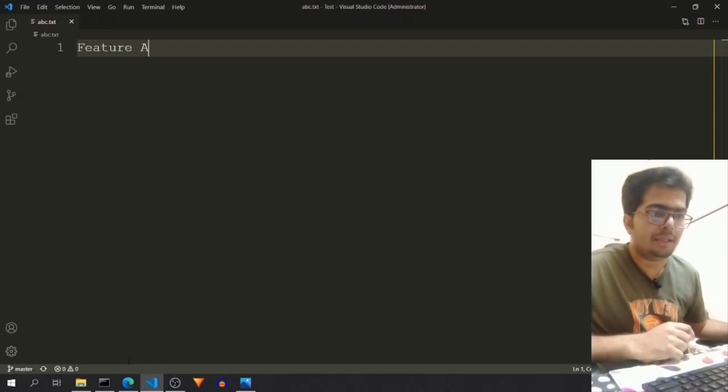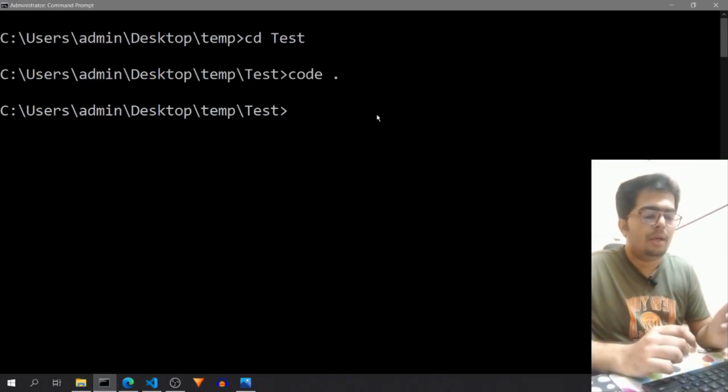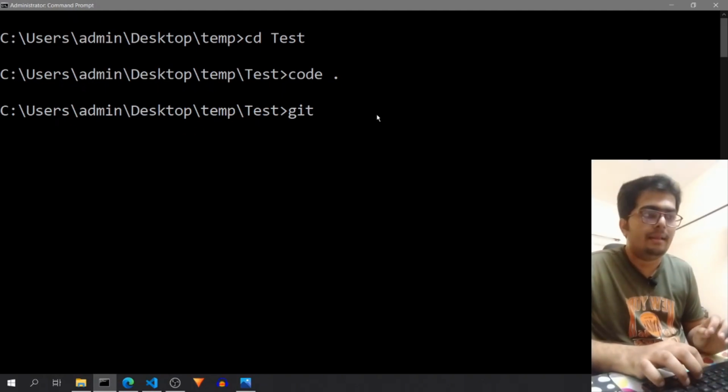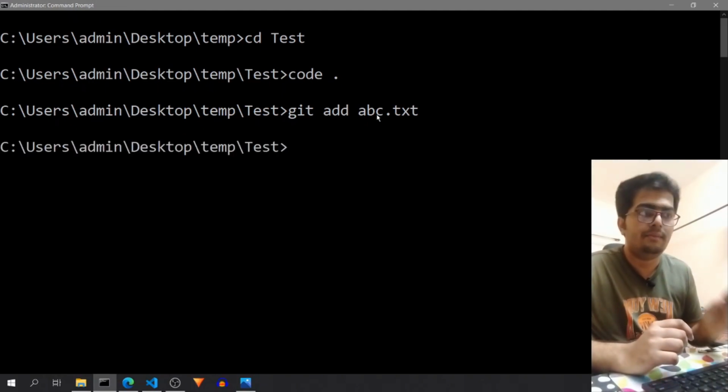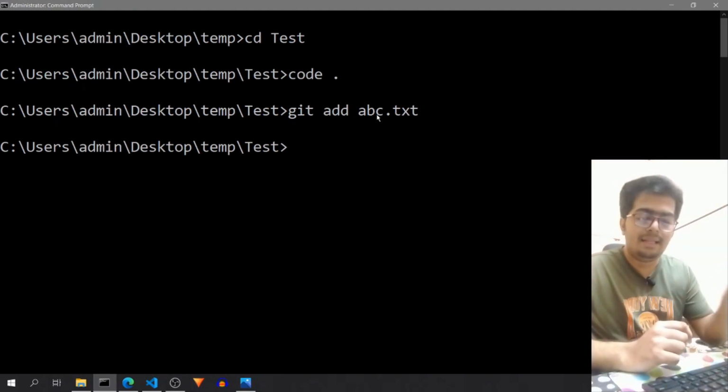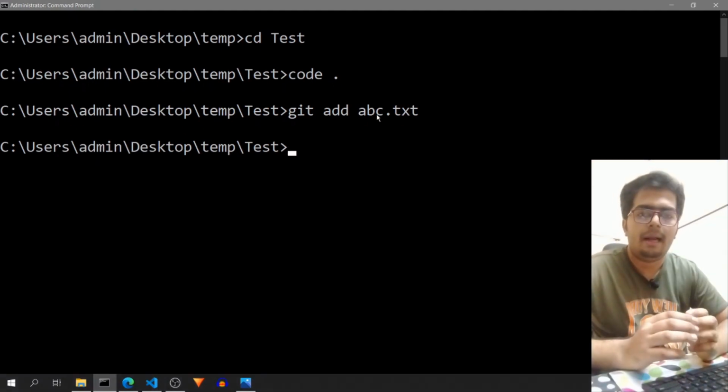Now to keep track of what changes have been made into a file, you have to use git functions. So over here, you have to type in this command git add and whatever file that you want to keep track of. So git add abc.txt. What this will do is it will add this file and it will start tracking this file's changes. And in most of the cases, you will create a lot of files.